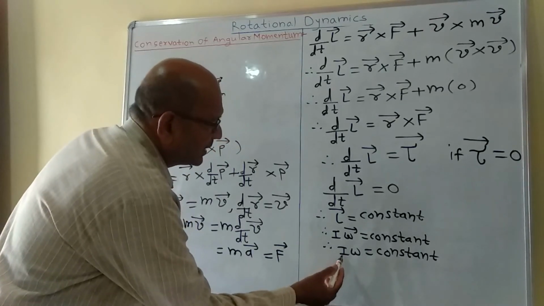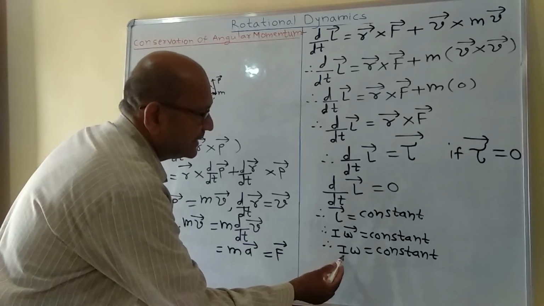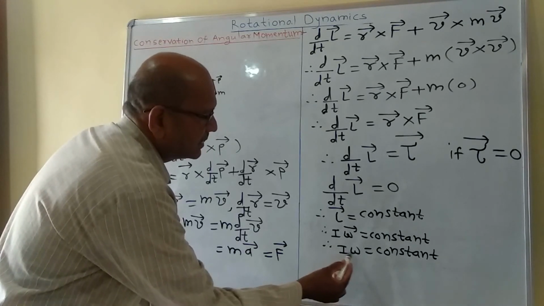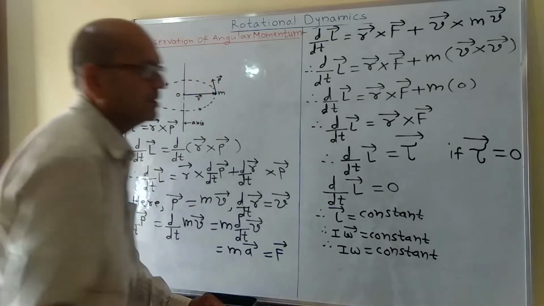Now it should be noted that if the moment of inertia of a body changes, then the angular velocity changes in such a way that the product I omega remains constant.